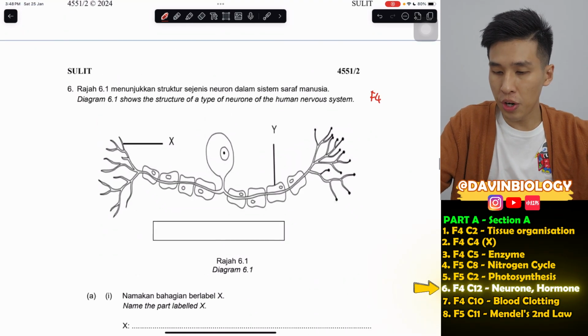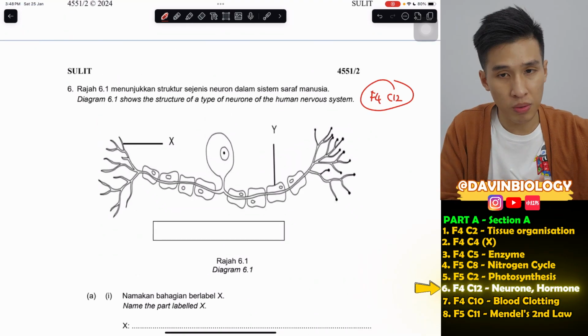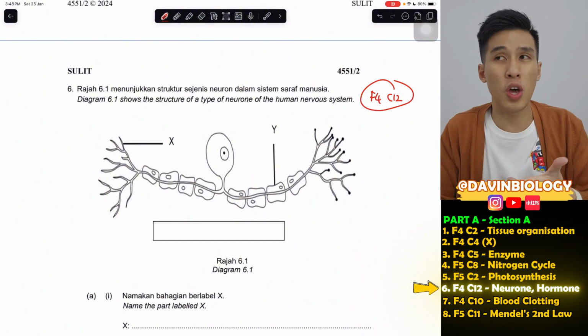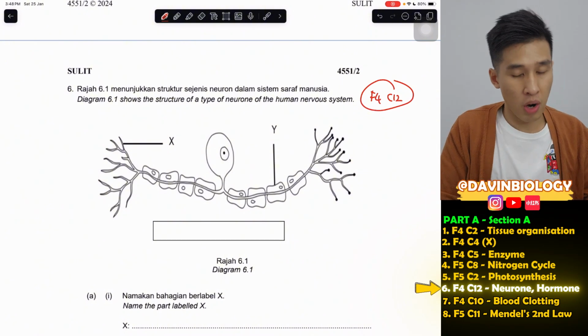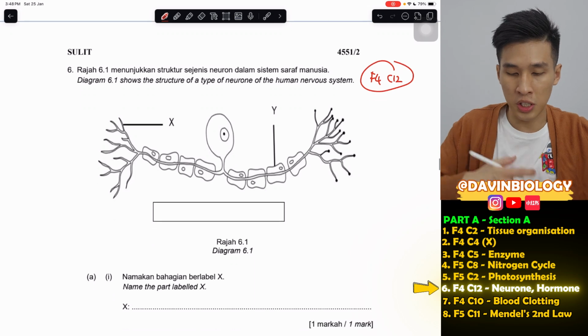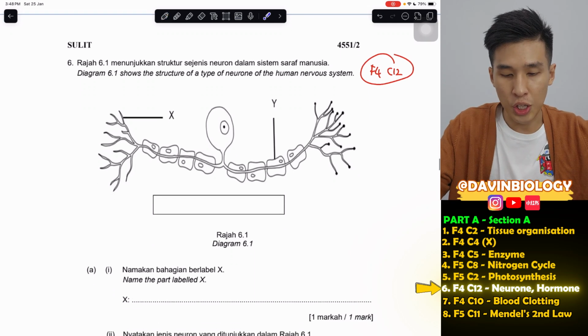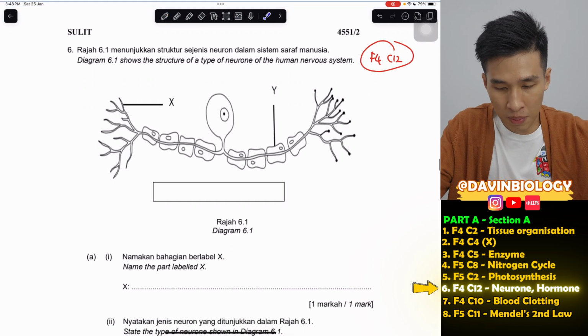Form 4 chapter 12, a very important chapter as well, which I think also has a chance to come out in essay, but however, today we're not doing essay for this Form 4 Chapter 12. So this is a neuron. Name the part labelled X.